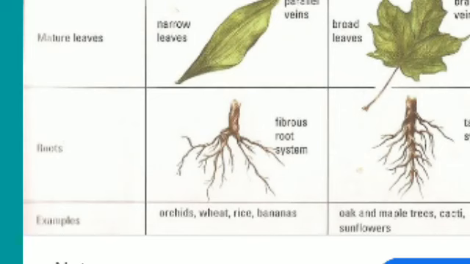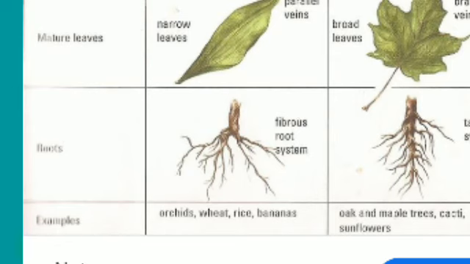Next difference we will see regarding the leaves. In the monocots, the leaves are narrow and in the dicots the leaves are branched, as we can see in the diagram. In the diagram you can see the venation of the leaves. In monocot the parallel venation is there and in the dicot the reticulate venation you can see. Venation means the structure of veins. In monocot, the veins are straight and parallel. And in dicots, they are branched. So that is why they are called reticulate venation.